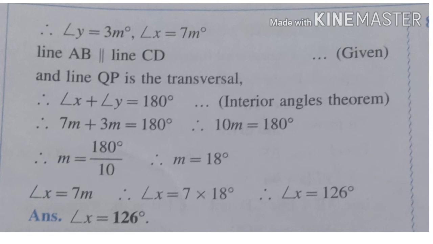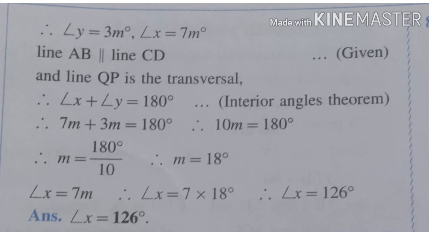Now, after substituting the value of m, find the angle x, that is 7m. 7 multiplied by 18. So, the value of angle x is 126 degree. Got it? Here we find the value of angle x, 126 degree.